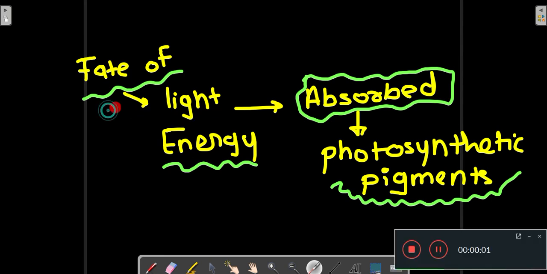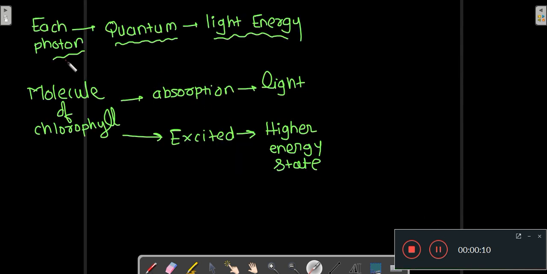So let's discuss the fate of light energy absorbed by the photosynthetic pigment. Each photon represents a quantum of light energy. When the molecule of chlorophyll absorbs light, it becomes excited and goes to a higher energy state.